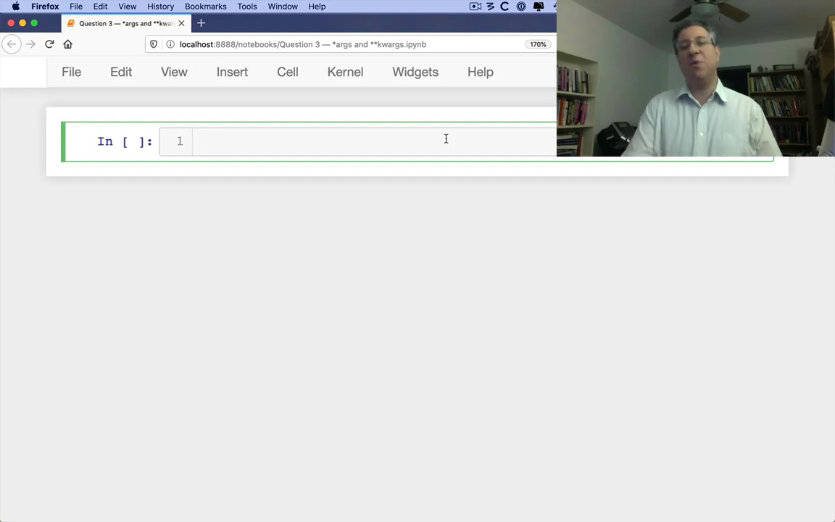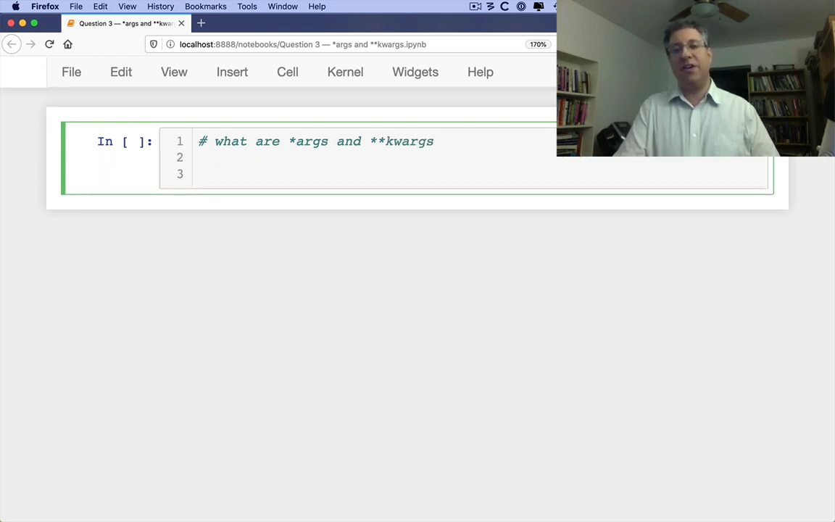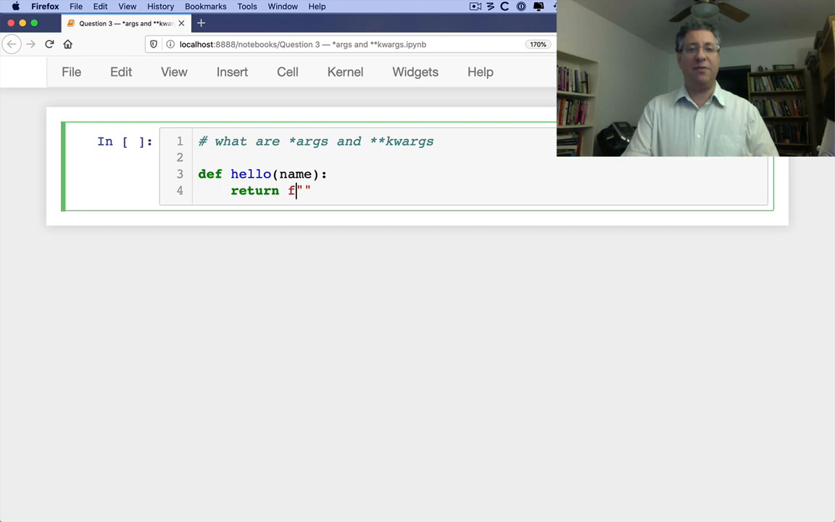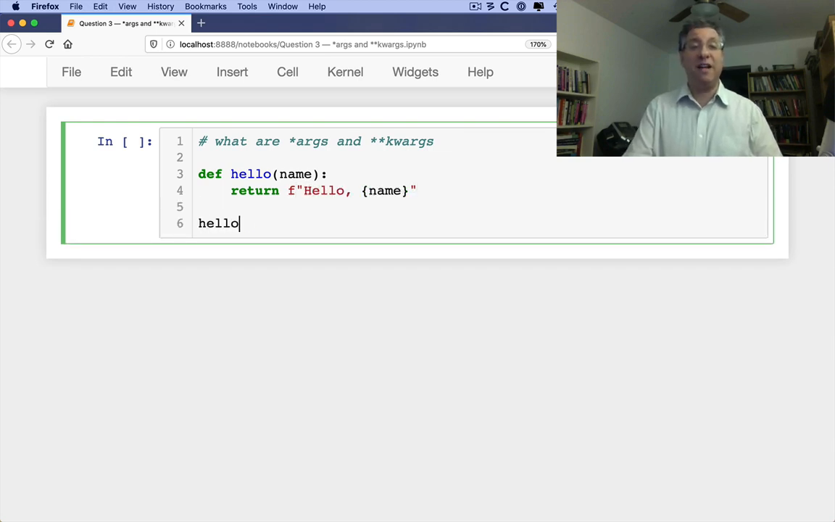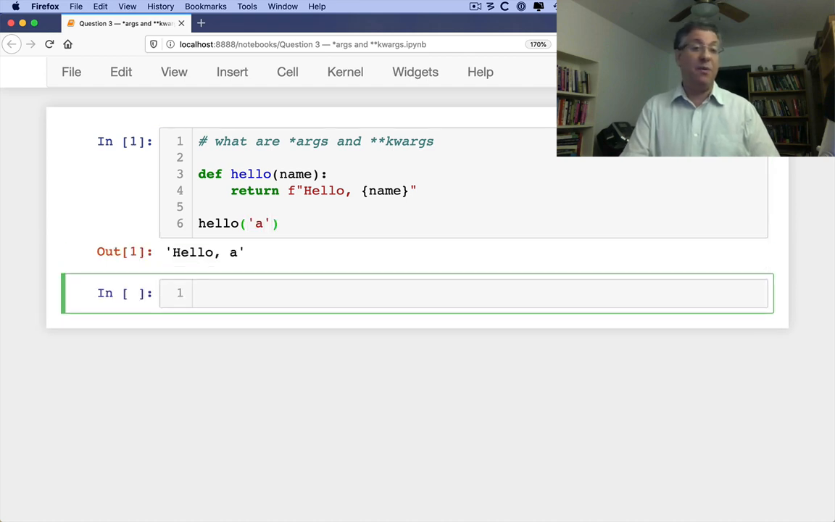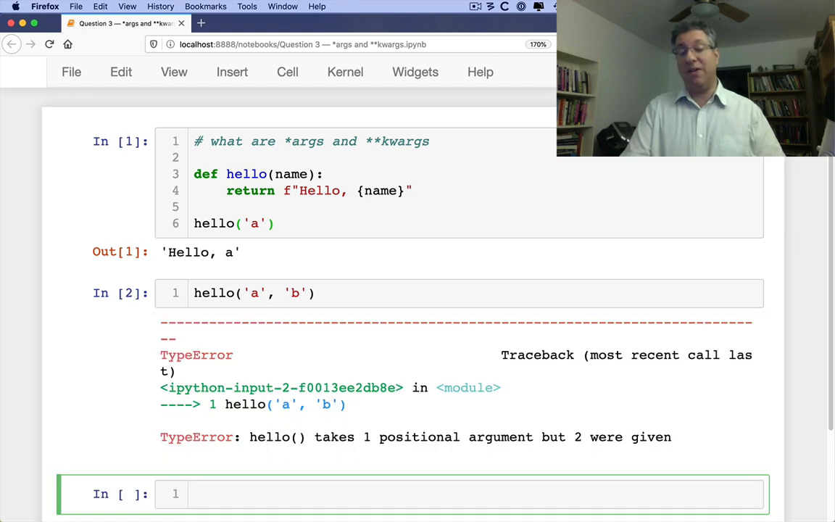A very common question that people are asked is, what are splat args and double splat kwargs? Okay, so if I write a function, def hello name, and we'll say here return f string of hello name. So we know that my function can now take a single argument. Hello A works fine. Hello A and B, it won't work. Why won't it work? Because I have provided it with two positional arguments and it only expects one positional argument.